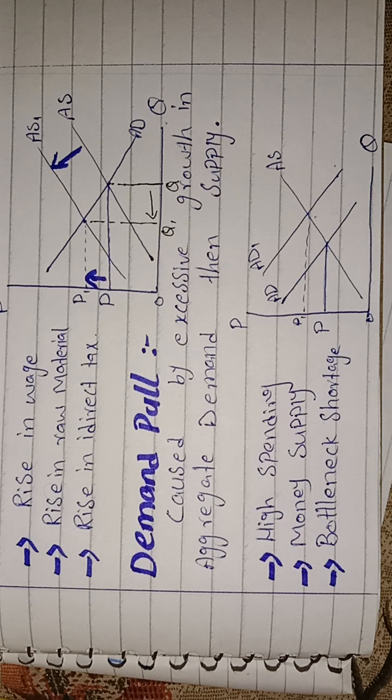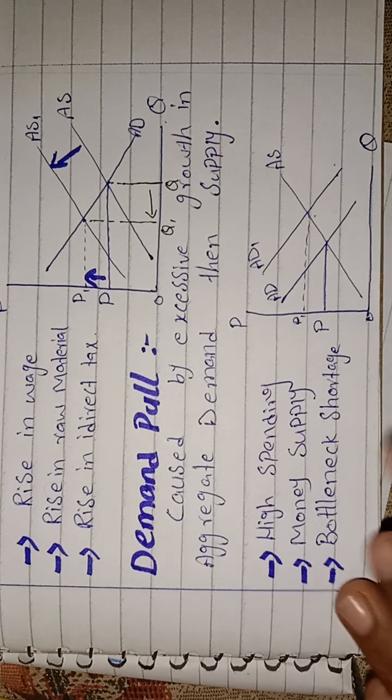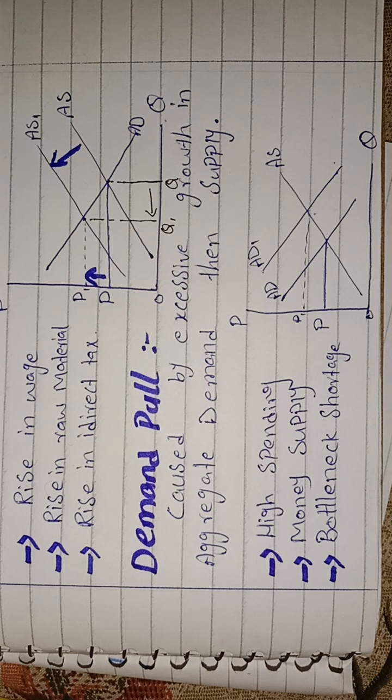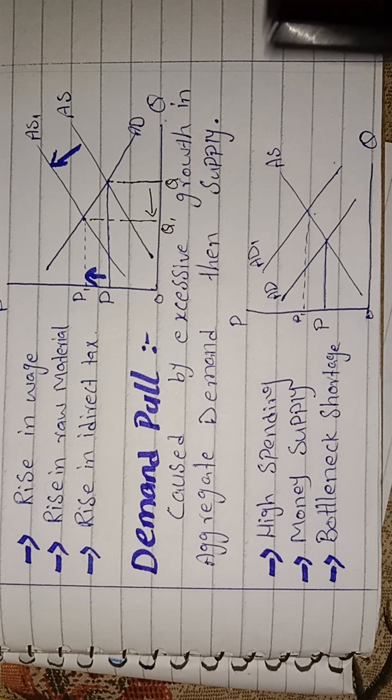So the demand pull factors are, first, high spending. When consumers spend more, for example on exports or other things, it leads to an increase in prices, because in the short run the producer is not able to supply more quantity.